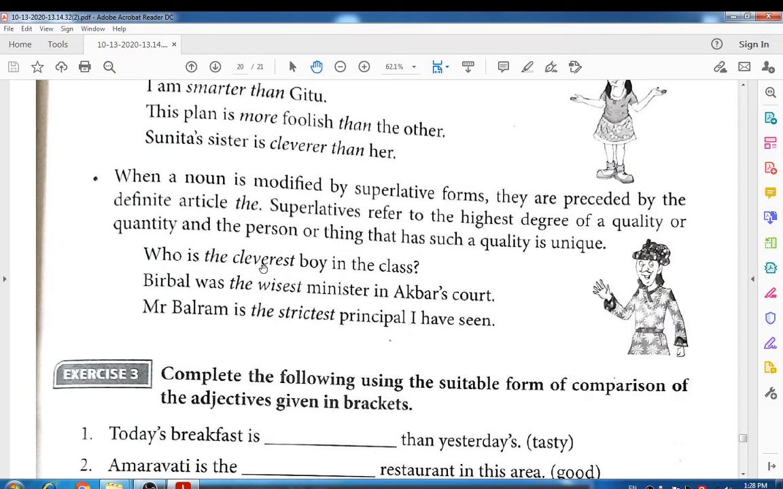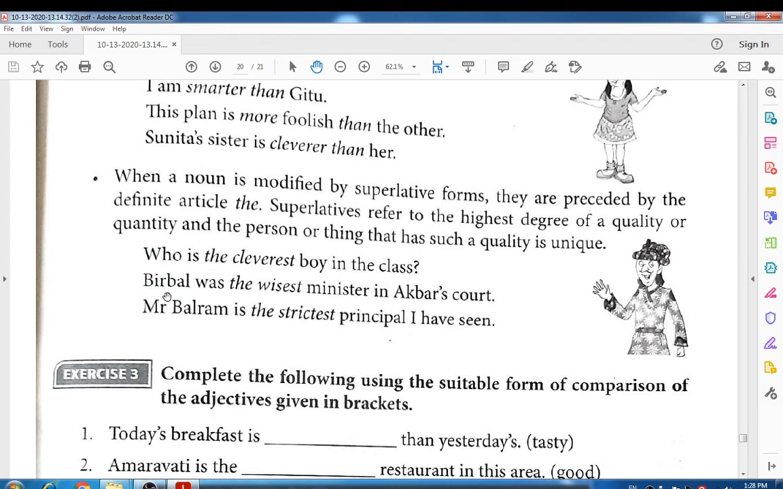Here cleverest is the form of degree, right? It is the superlative form, and it is preceded by the definite article the. Every time you write the superlative form of a base word, you have to write the before it. Who is the cleverest boy in the class?